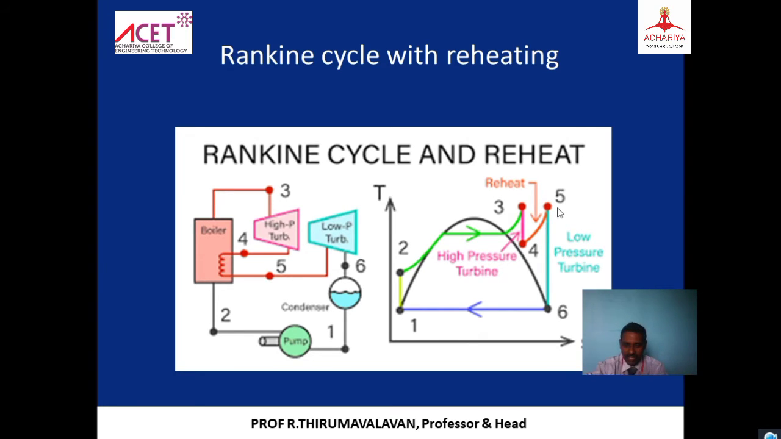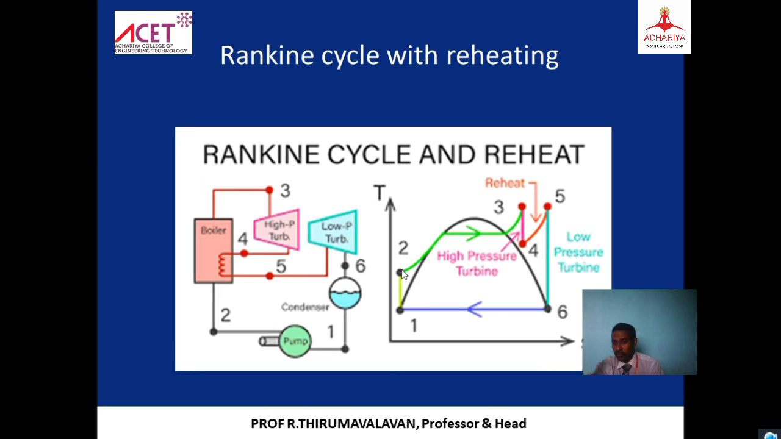So again 5 to 6 is going to be work done. Here there will be two work dones. One is H3 minus H4. Another work done is H5 minus H6. Two work dones take place, both are expansion: high pressure expansion and low pressure expansion. And then 1 to 2 is again work done on the system.